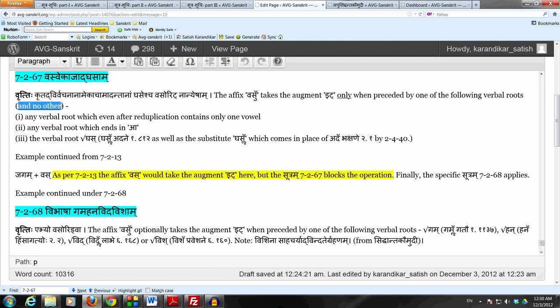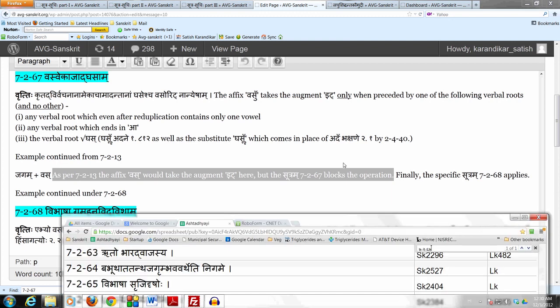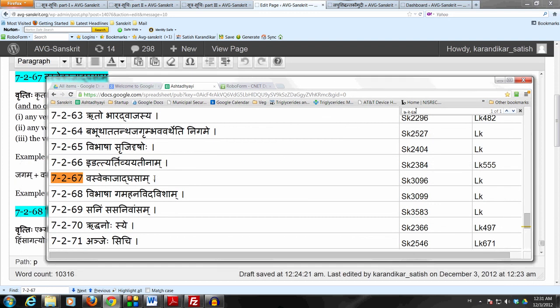7.2.67 is specific to this vasu pratyaya. So remember one thing: whenever you have a vasu pratyaya, think about 7.2.67. If you want to come to the final step directly, the most important step, come to 7.2.67. The moment you say kvasu for the idagamaha, come to 7.2.67. Vasvekajad ghasam.